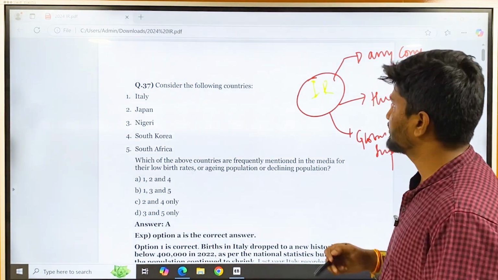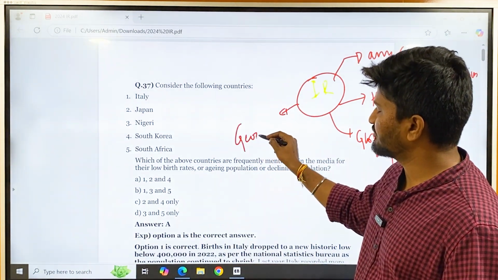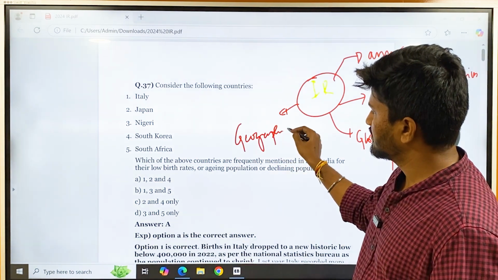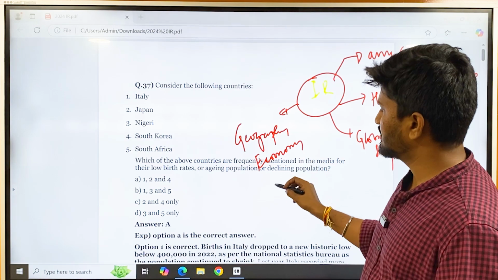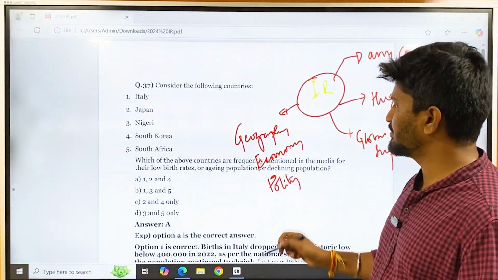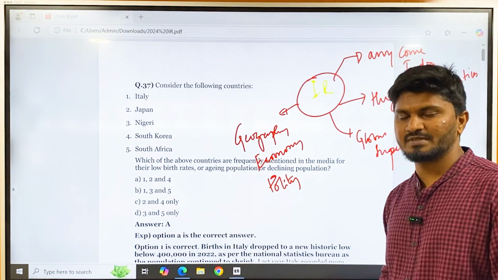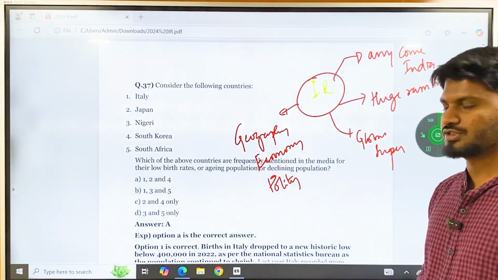And sometimes IR questions are clubbed with either geography, economy, or rarely polity. These questions will be clubbed together and asked in the prelims type. So you will understand what kind of questions are asked and we will try to answer these questions.